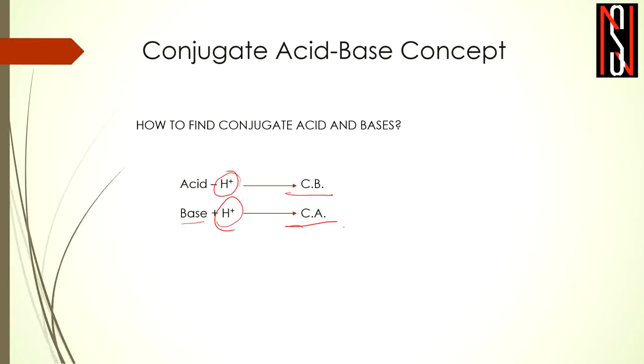To determine the conjugate base, you have to remove one proton from the substance. Whatever formula you get will be the conjugate base of that particular substance.